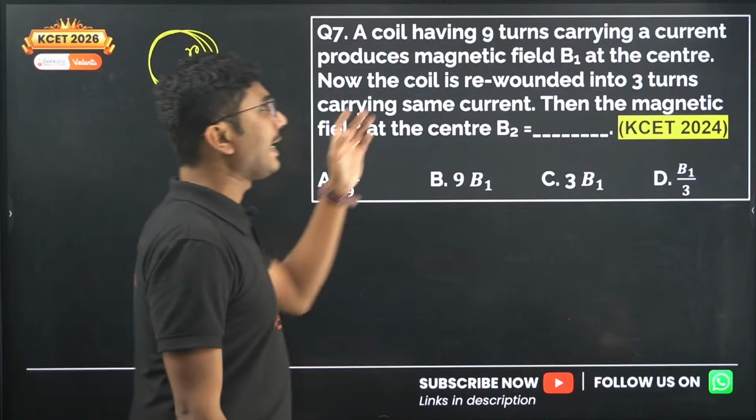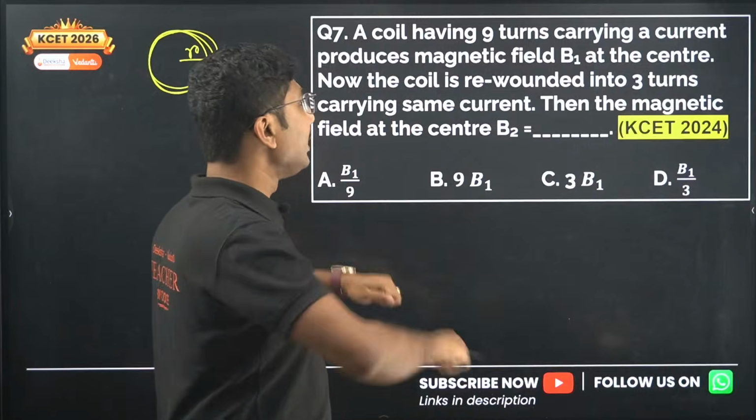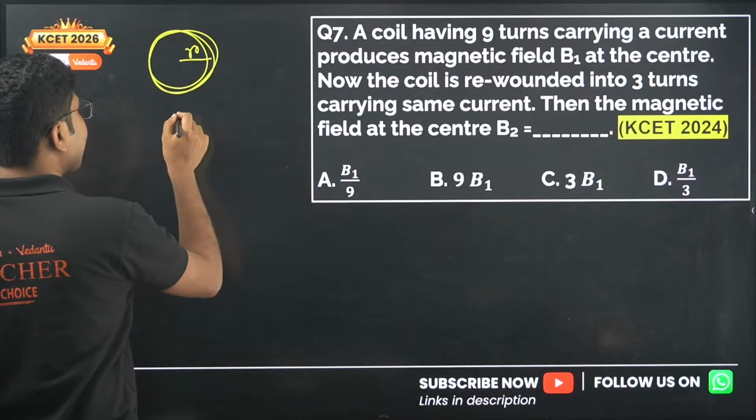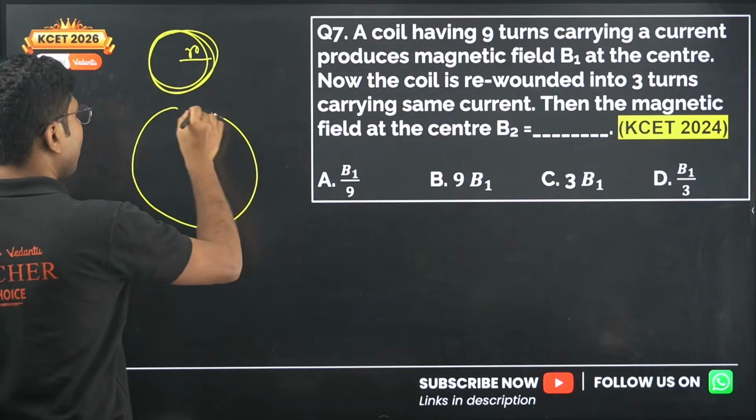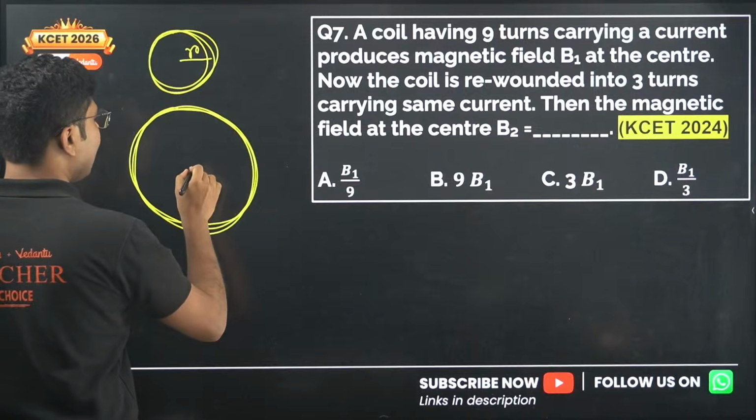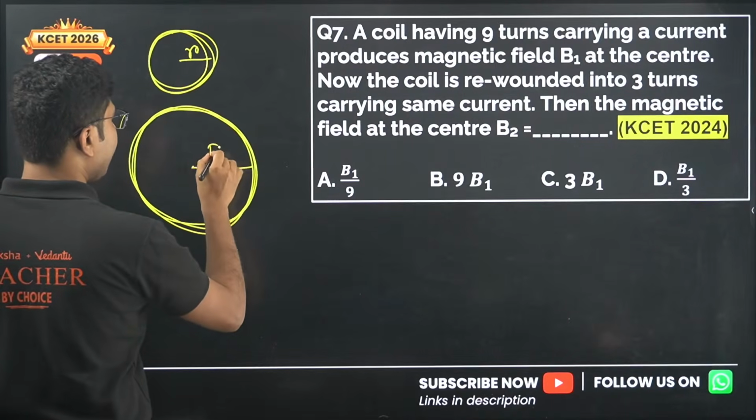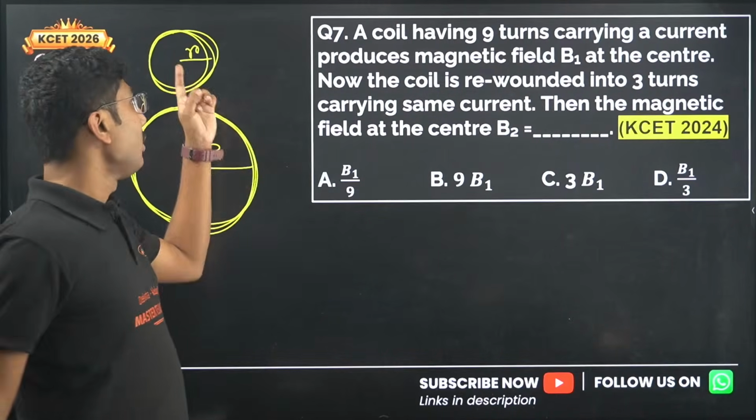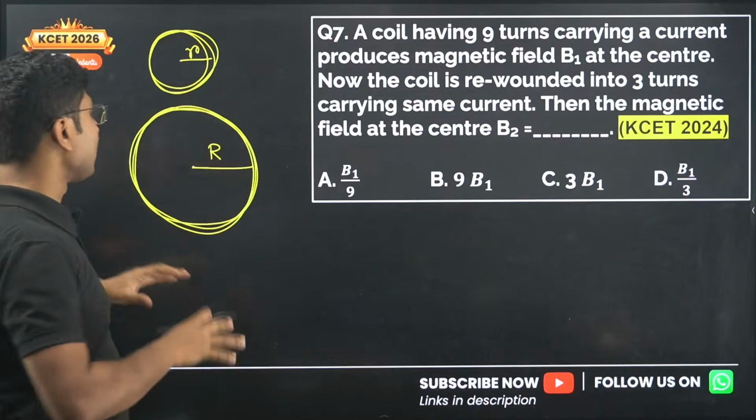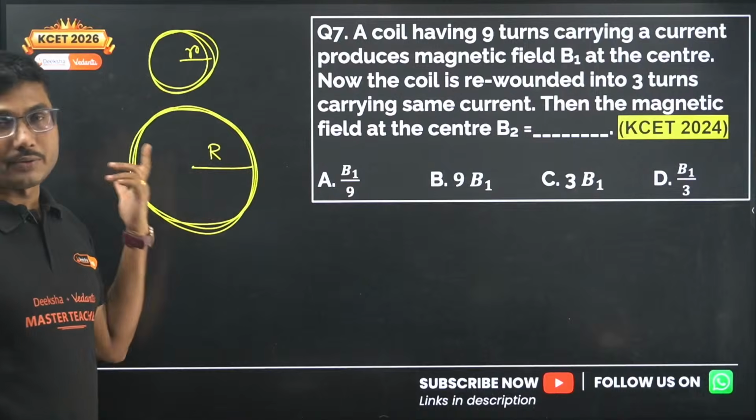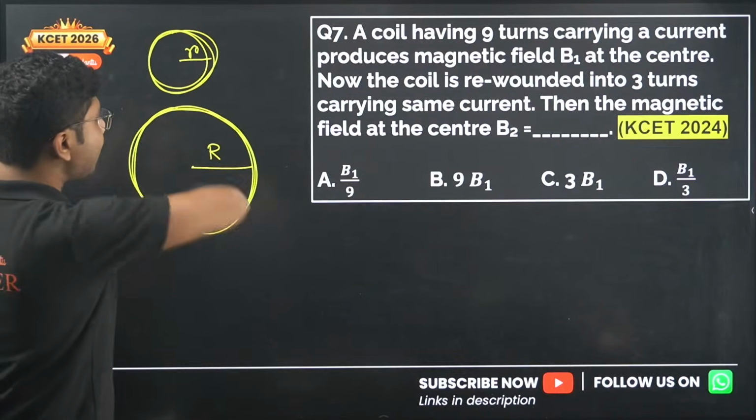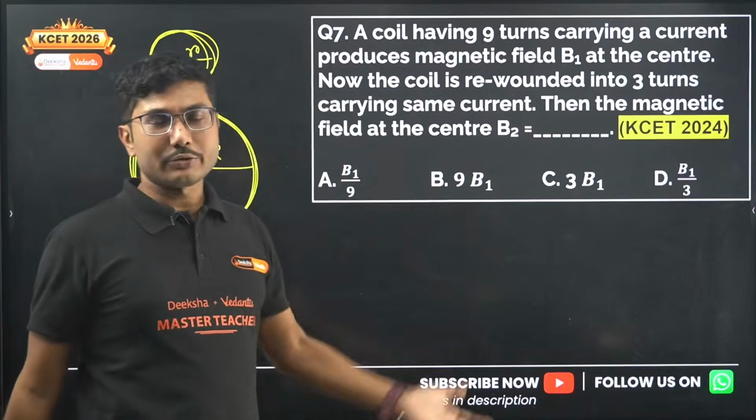Now when you take the same wire and rewind it, rewinding means you are making only 3 loops now. So 3 loops means your radius will definitely increase. When the coil was smaller, more turns were possible. Now the coil is larger, so fewer turns will be possible. So that's why the radius will change. Everything else given in this case is the same, current is the same.